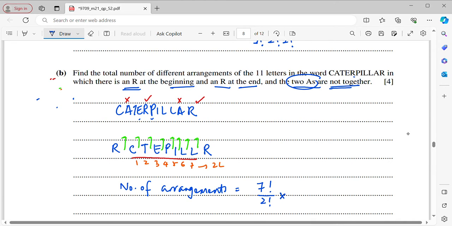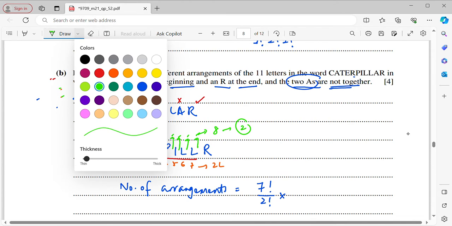And then now for the green arrow, it will be allocation for the A. Alright, so it can be A in any of the places. So now when you look at the green arrows, we have 1, 2, 3, 4, 5, 6, 7, 8. So we have 8 green arrows, but then we need 2.